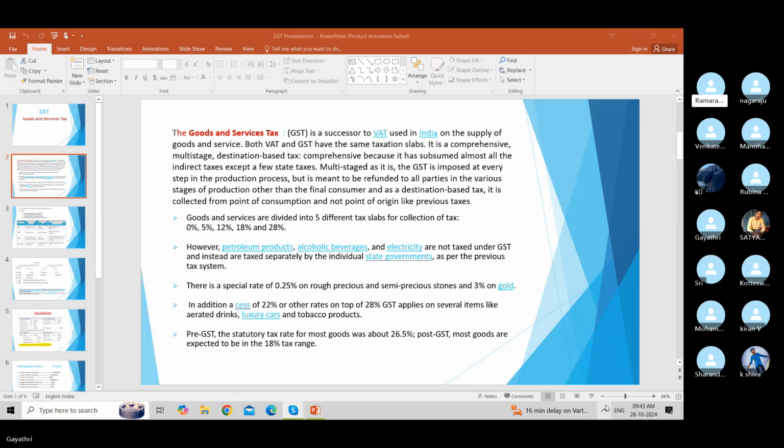Pre-GST, the tax rate for most goods was about 26.5%. After the introduction of GST, most products are expected to be in the 18% tax range. It is somewhat of a benefit to the customers.